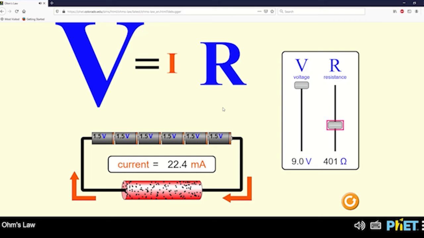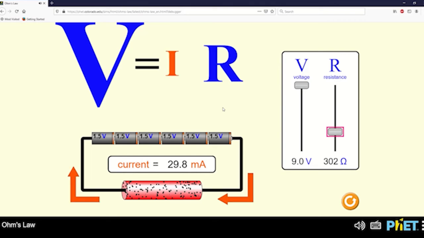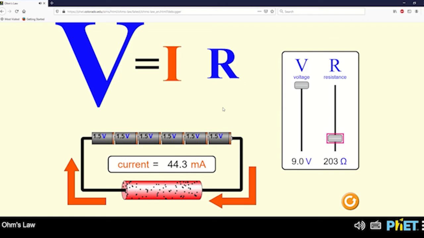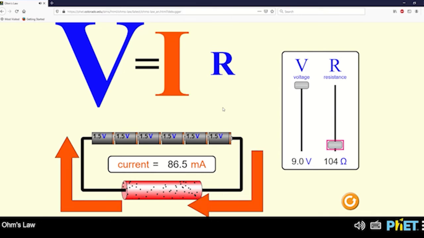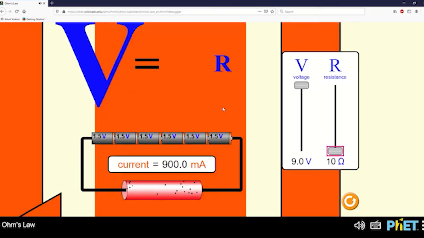401 ohms. As letter R shrinks, letter I grows. Current now 22.4 milliamps. 302 ohms. As letter R shrinks, letter I grows. Current now 29.8 milliamps. 203 ohms. As letter R shrinks, letter I grows. Current now 44.3 milliamps. 104 ohms. As letter R shrinks, letter I grows. Current now 86.5 milliamps. 10 ohms. As letter R shrinks, letter I grows a lot.